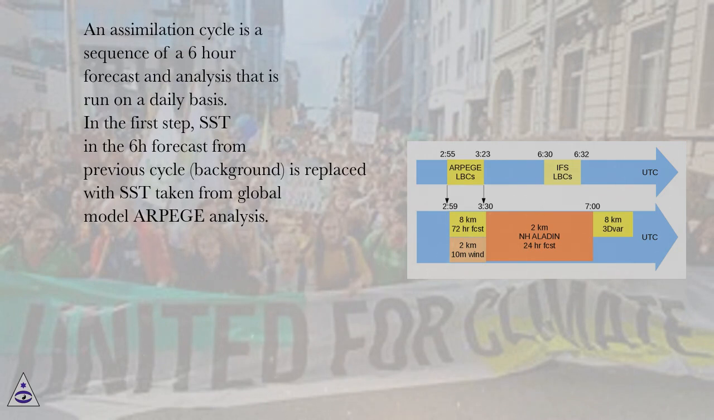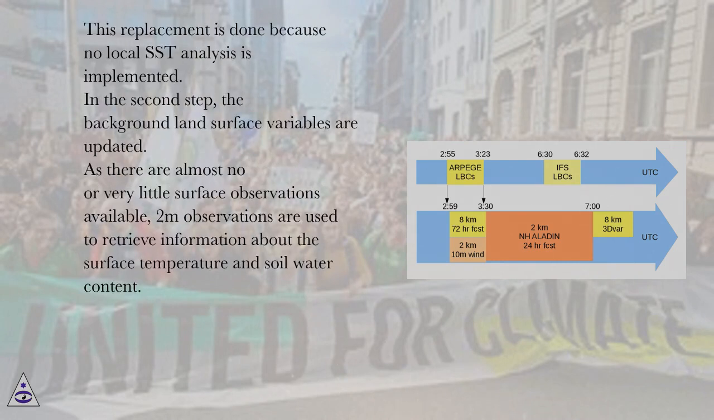In the first step, SSD in the 6 hours forecast from previous cycle, the background, is replaced with SSD taken from the global model or PEJ analysis. This replacement is done because no local SSD analysis is implemented. In the second step, the background land surface variables are updated.